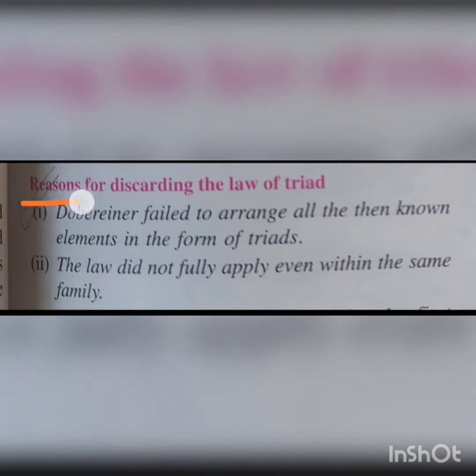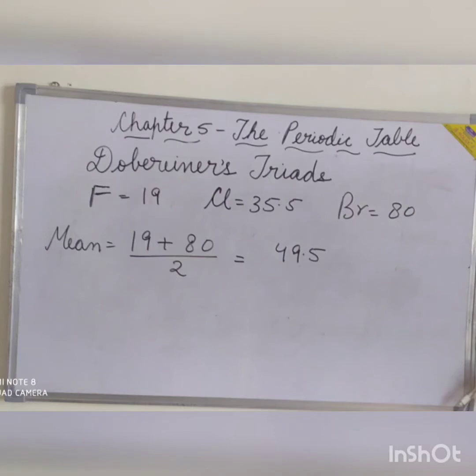The reasons for discarding the law of triads. Dobereiner failed to arrange all the then known elements in the form of triads. This law did not fully apply even within the same family. For example, taking the halogens, the first three members in the halogen group are fluorine, chlorine, and bromine.